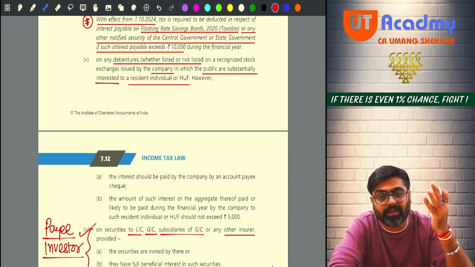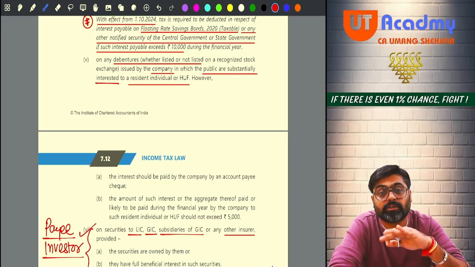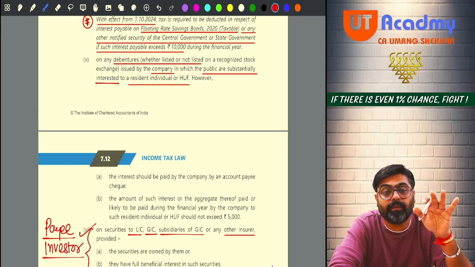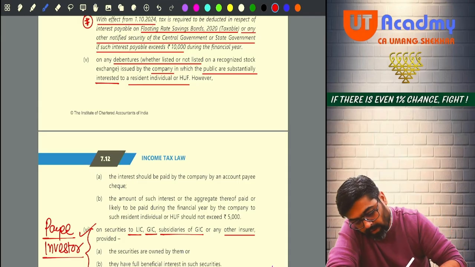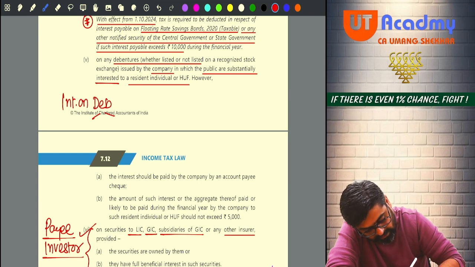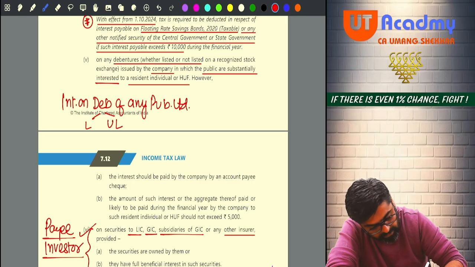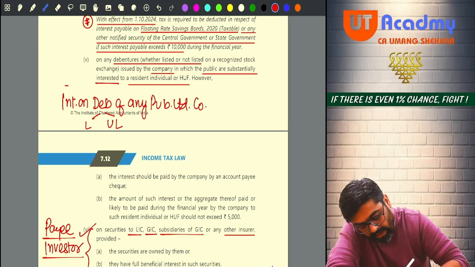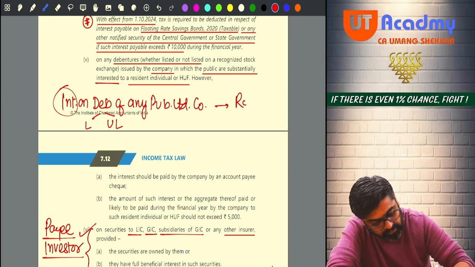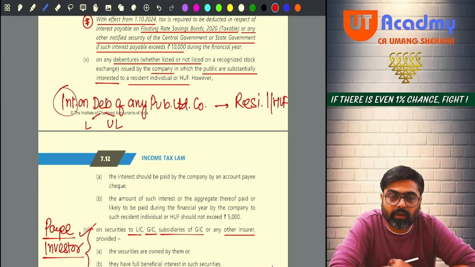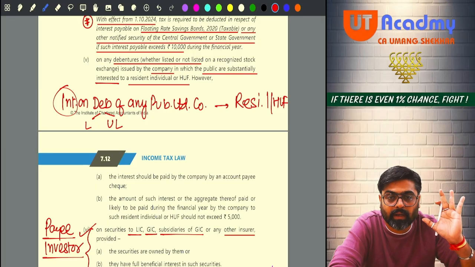So can I say now they are talking about the interest on debentures of a public limited company. So any interest on debentures, whether listed or unlisted, of any public limited company, that interest is paid to any resident individual or HUF, then on that interest there will be no TDS up to 5,000 rupees per annum.